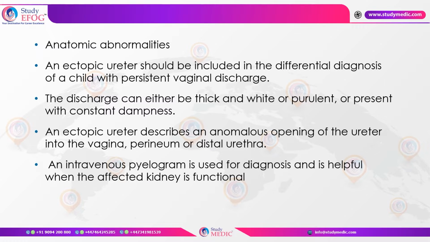Coming to some anatomical abnormalities, one common anatomical abnormality that has to be kept in mind is the presence of an ectopic ureter. Now, ectopic ureter is basically an anomalous opening of the ureter where it opens into the vagina or the perineum, or sometimes even into the distal part of the urethra. So the child is going to present with a continuous urinary leakage. And because of this, there can be secondary infections which can present as thick, white or purulent discharges, and there's going to be constant dampness in the perineal region.